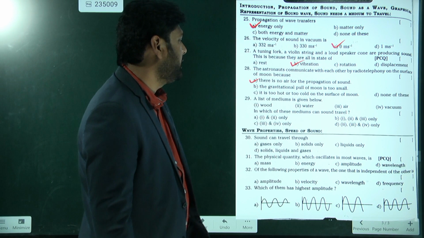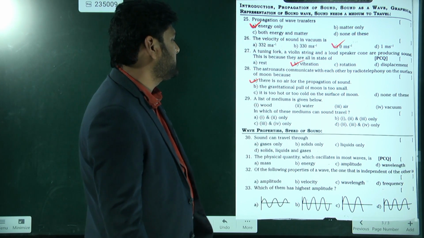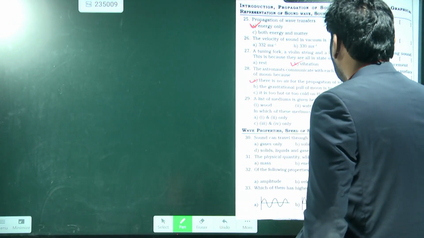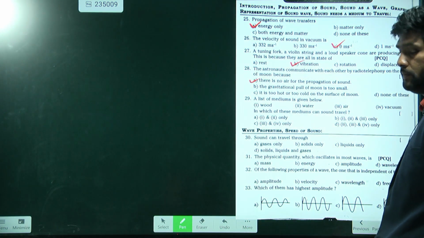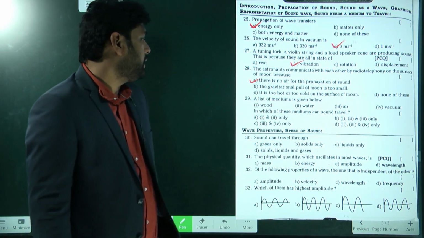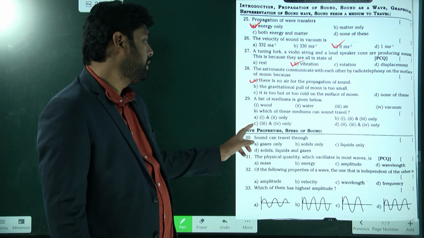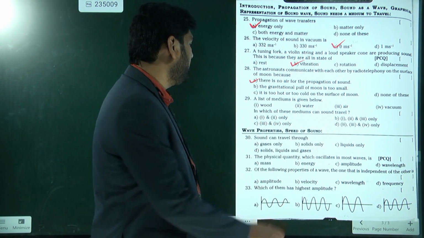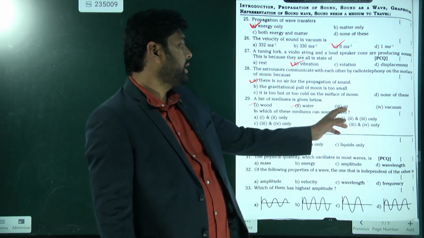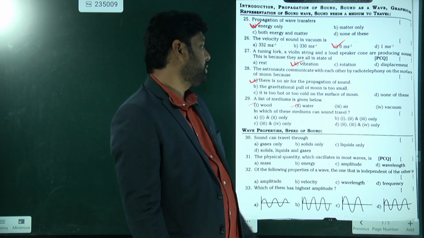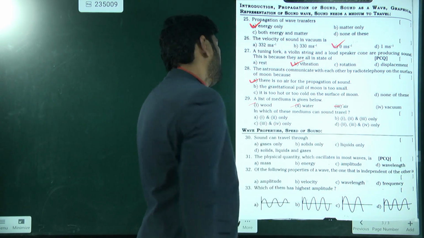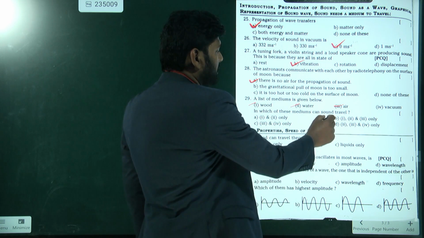Next, a list of mediums is given below. In which of these mediums can sound travel? Wood, water, air, vacuum. So in which medium will sound travel? Let's see the first option: 1 and 2 only. Option B is 1 and 2, meaning wood and water. Even in the air, sound travels, so the third option is not given. Option B is 1, 2, 3, so this also travels. So the second option is right. Understand?